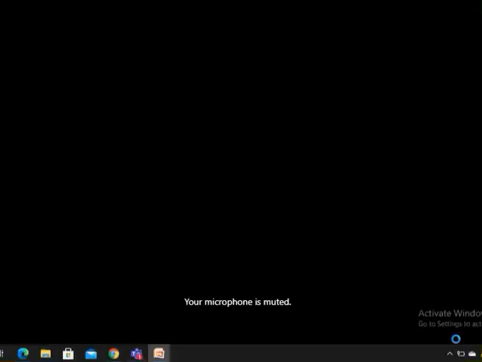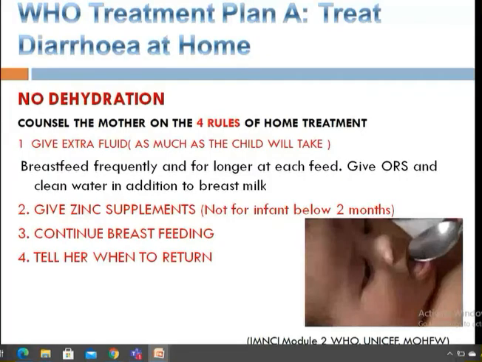Whenever the baby wants. If the child is on breastfeed, keep giving that, and along with the breastfeed, give ORS. If the child is 6 months and above, you can continue the other normal feeding. Along with that, give ORS and give zinc supplementation for 2 months and above. So not for these young infants, but for children 2 months and above. Continue breastfeeding and tell her when to return. That is just to assess whether the child is improving or not.